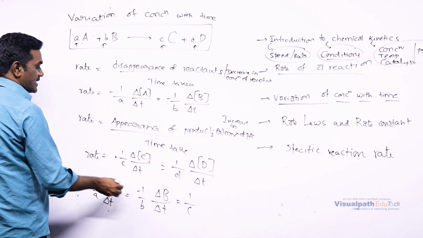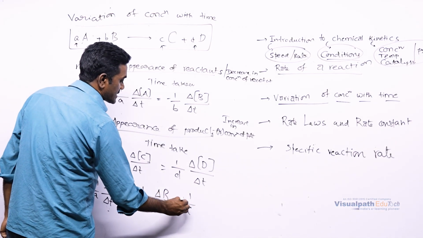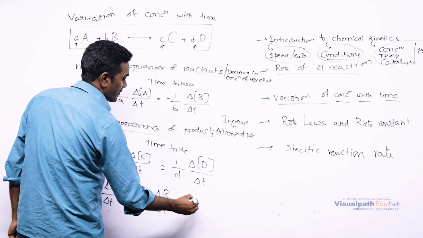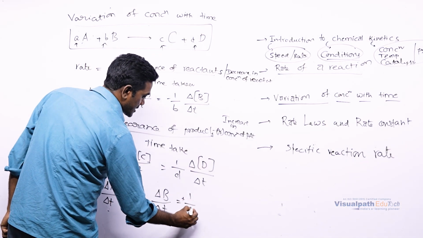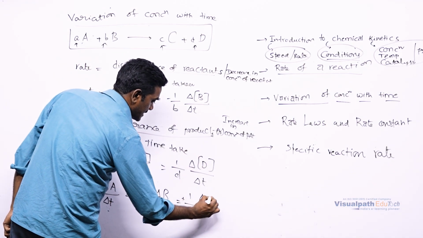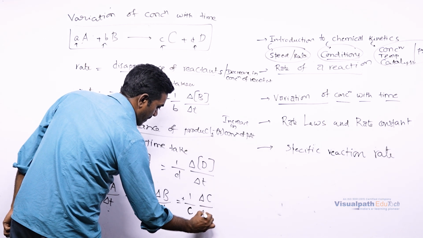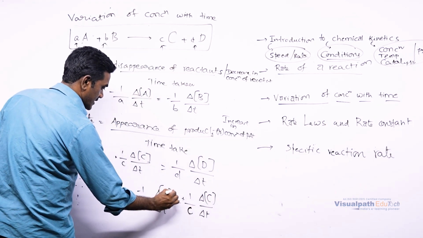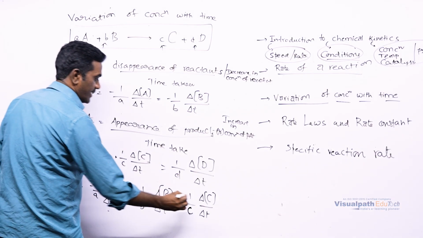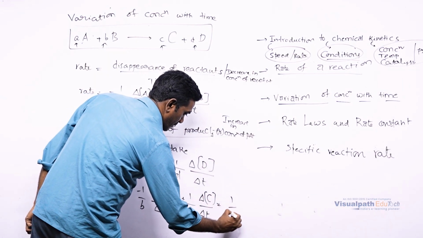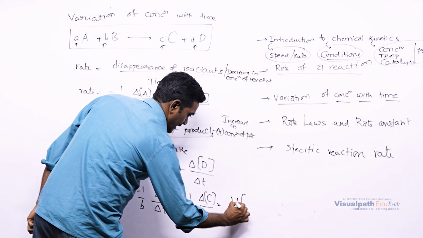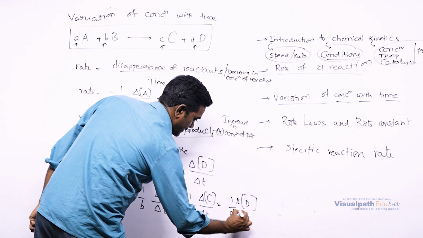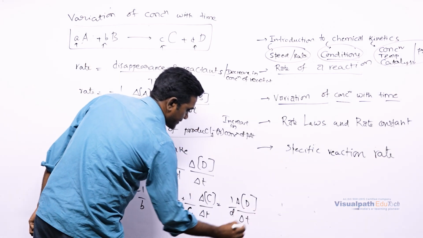Here we can see minus for reactants and plus for products, whether it is written or not, the same 1 by c, that is small c, into delta[C] by delta t. This must have a concentration, and it is going to be 1 by d delta[D] by delta t.